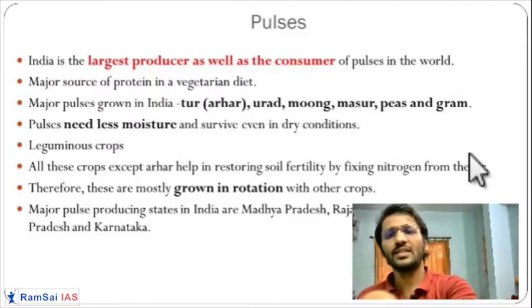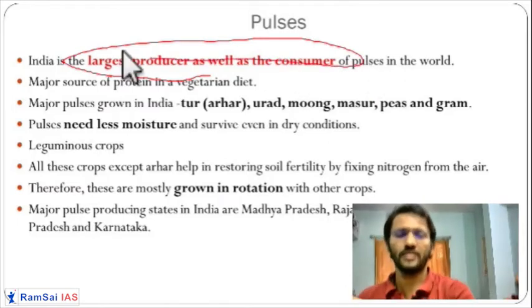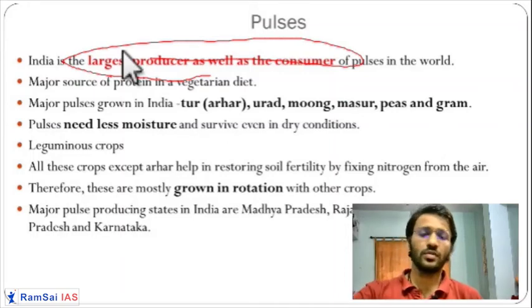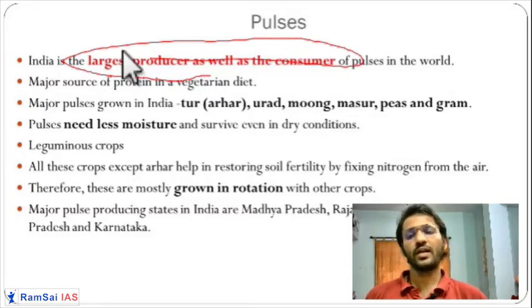We are the largest producer as well as consumer of pulses. Before the 2014 election, there was a lot of shortage of pulses, and we had to import pulses from foreign countries. Inflation became very high, and because of the drought condition, even in 2016, we had to import pulses, and we told African countries to grow pulses and we would import them from you.